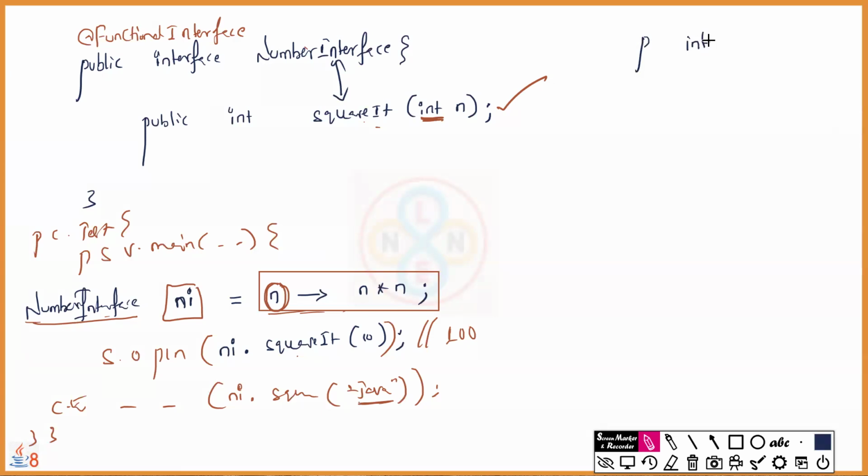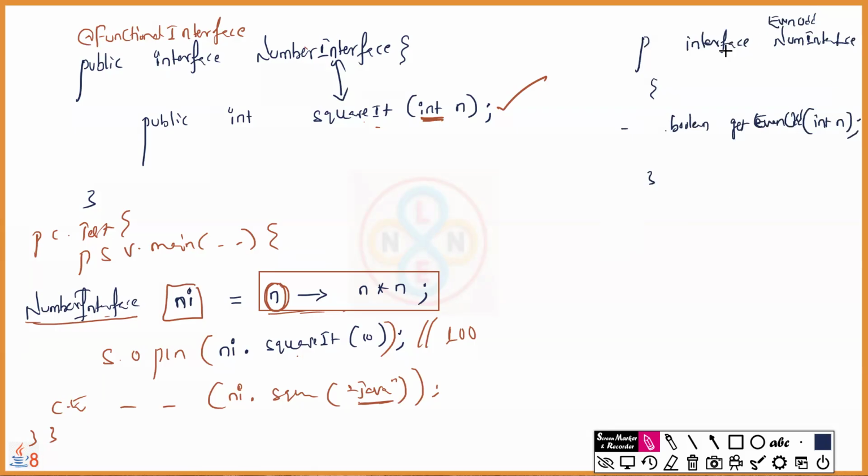Public interface, with a name of your choice. I'll take the even odd number interface. Some interface name I'm just defining. Then inside this, according to the requirement, the input is one number, and the method name is even odd or getEvenOdd, a meaningful method name. The return type is Boolean. By default it is public and abstract.